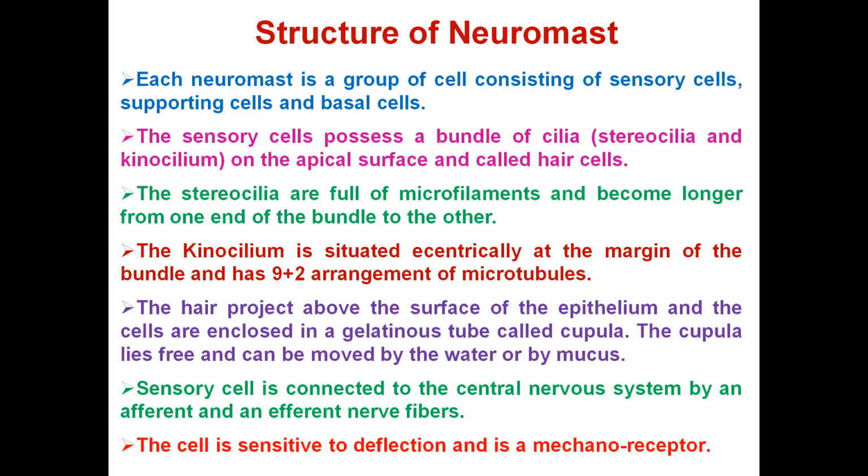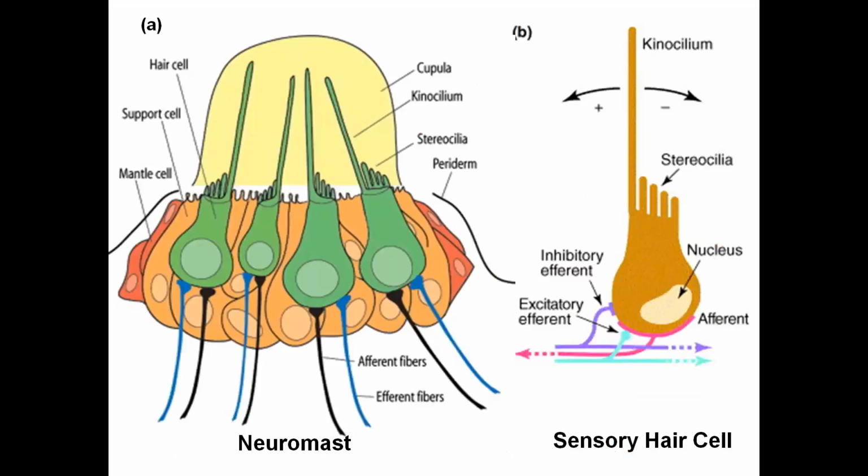Then these sensory cells are connected to the central nervous system by afferent and efferent nerve fibers. And this neuromast is sensitive to deflection, and it is a mechanoreceptor.